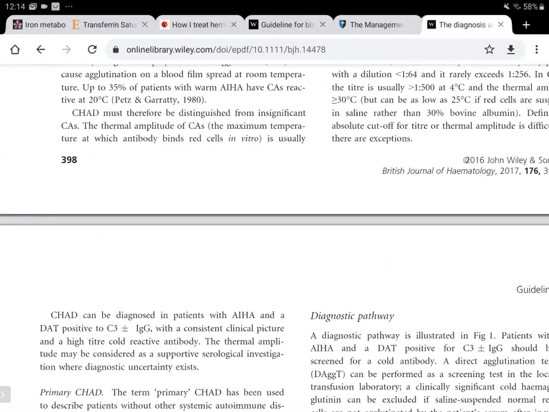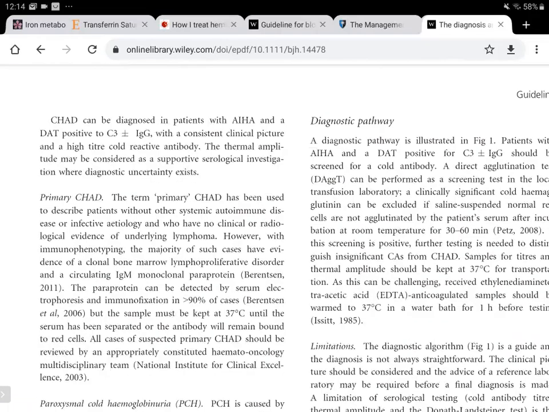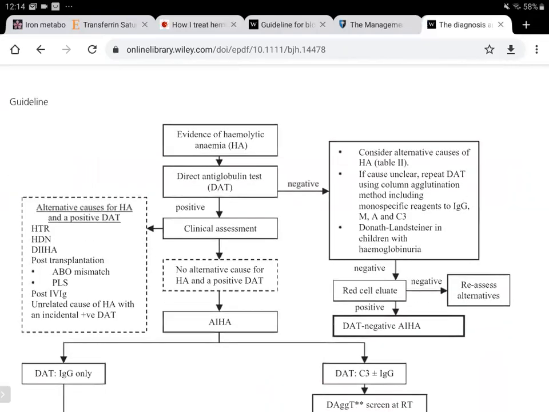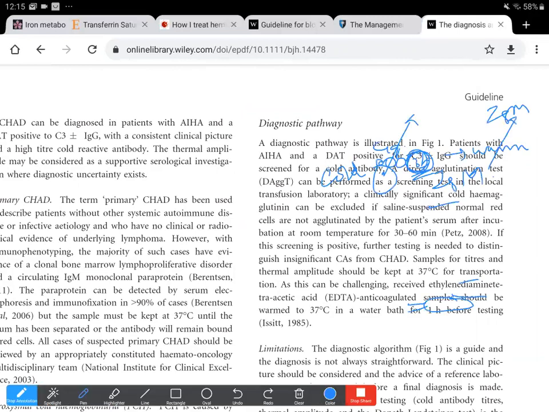Now regarding the diagnostic pathway, which is given in figure 1, patients with autoimmune hemolytic anemia and a DAT positive for C3 and IgG should be screened for a cold antibody first.